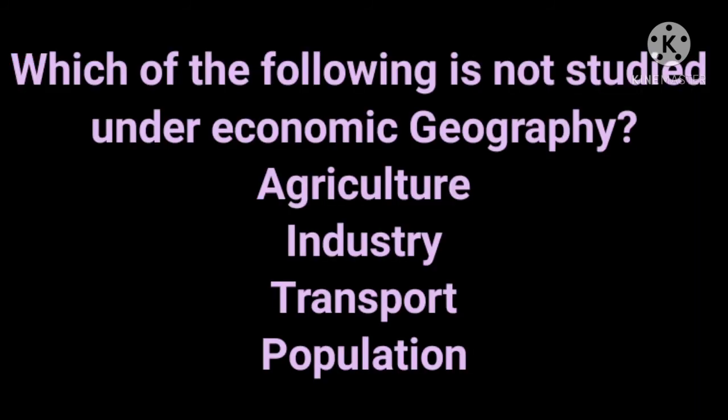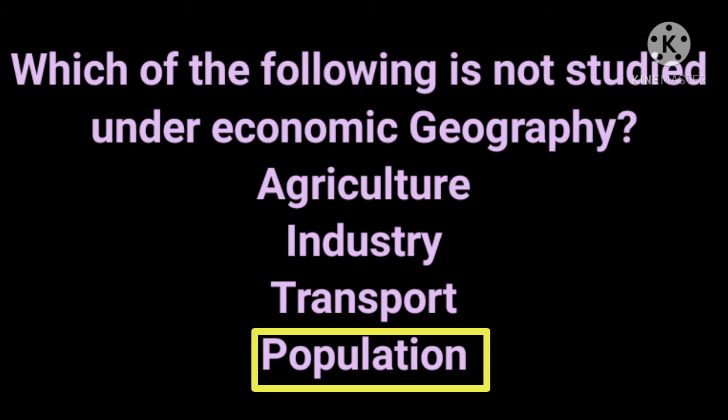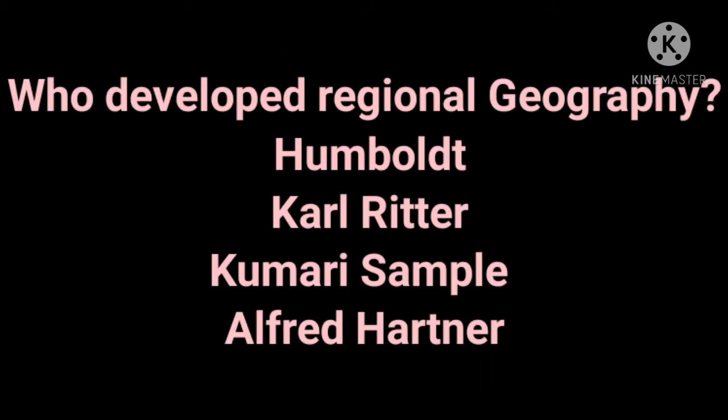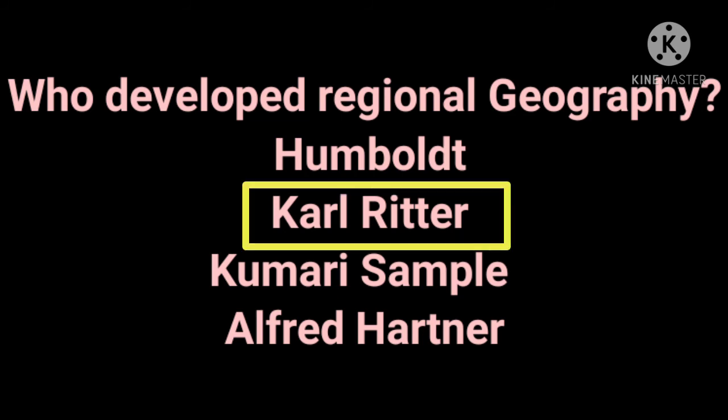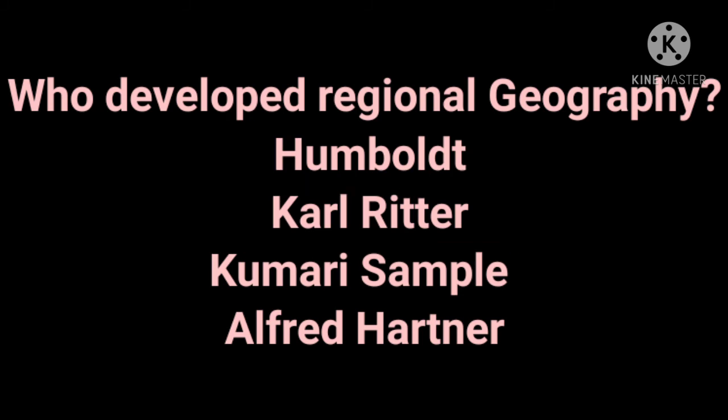Question number 4. Which of the following is not studied under economic geography? A. Agriculture, B. Industry, C. Transport, and D. Population. Answer is population. Next question is: who developed regional geography? Options are Humboldt, Karl Ritter, Kumari Semple, and Alfred Hettner. Answer is Karl Ritter.